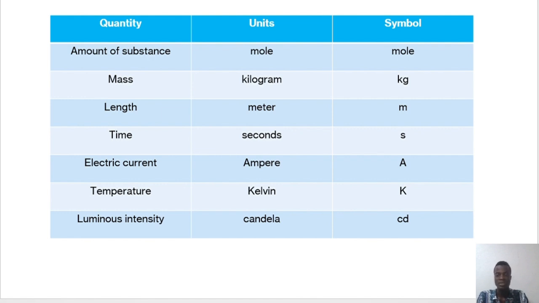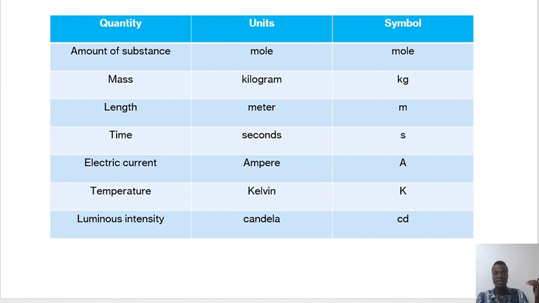But in terms of the basic quantities, these are the two: ampere and Kelvin are scientists' names. These are given to the units. Now, units. Don't worry, we'll talk about units as a whole concept in a separate video for you to understand what units are and what they are doing, their importance. Right now, we need to know that at least our basic quantities are 7.